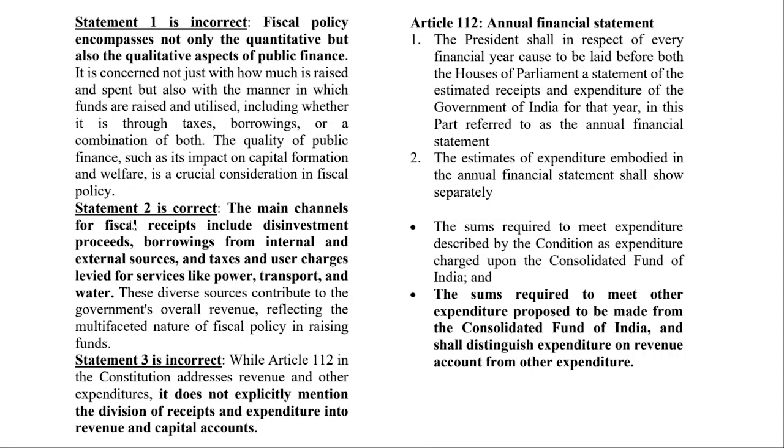So, the main channels for fiscal receipts include disinvestment proceeds, as we discussed right now, I mean, selling away the equity of the government to private entities, etc., in a steel plant or any other government organization, say BSNL, and borrowings from internal and external sources. So both internal, that is, it can be from the RBI or any market, or external sources. Like we frequently get loans from the IMF, World Bank, etc. Right? So all those are fiscal receipts. And taxes, user charges levied for services like power, transport, water, etc.